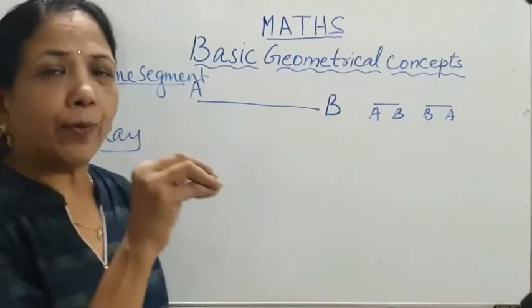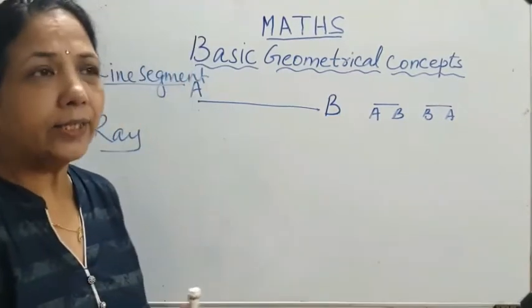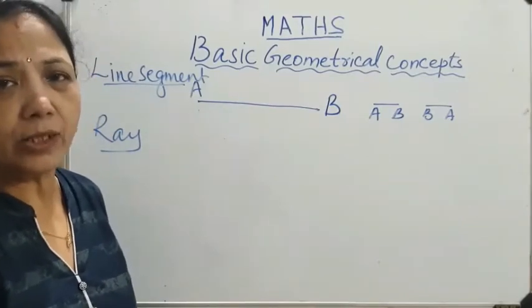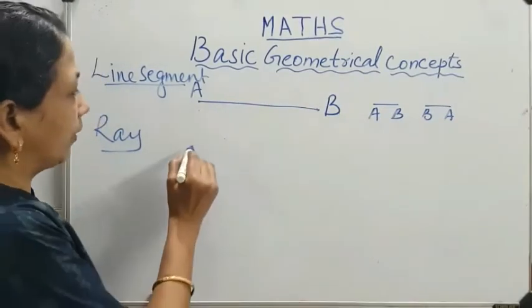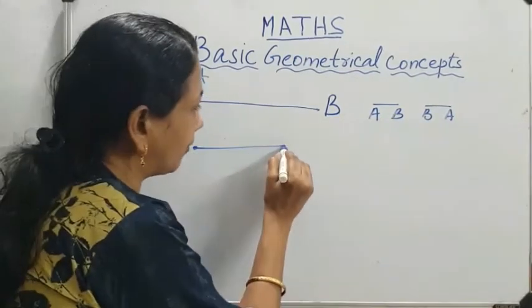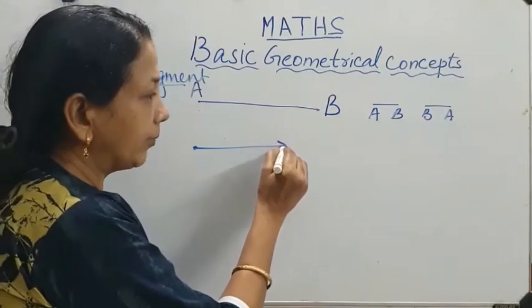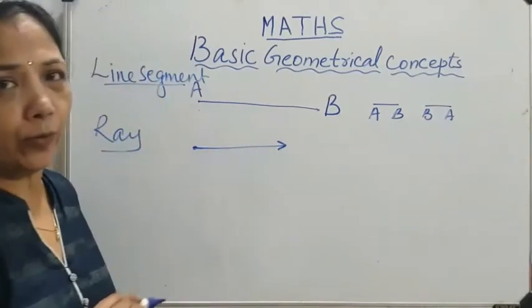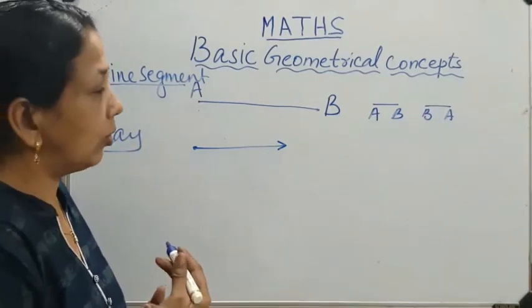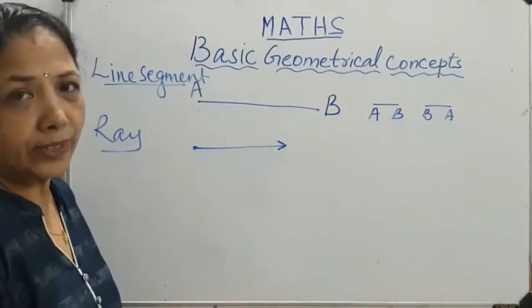So from a point it starts and it goes to many places, far away. It starts from this point, but it has no end, so we put an arrow mark. The arrow mark shows it has infinite length. There is no exact length, no exact measurement.